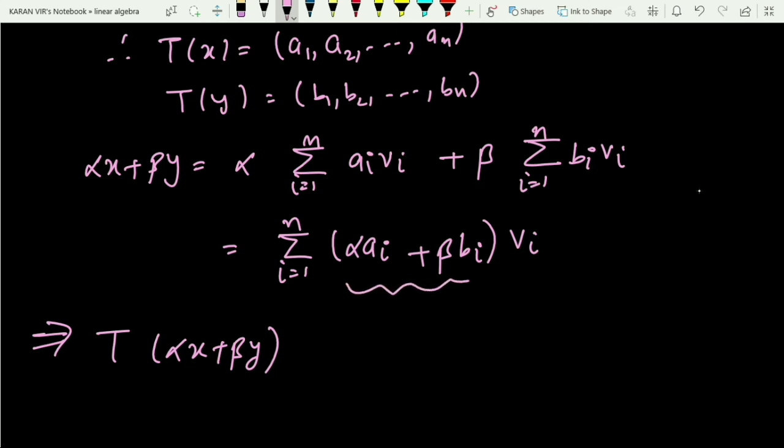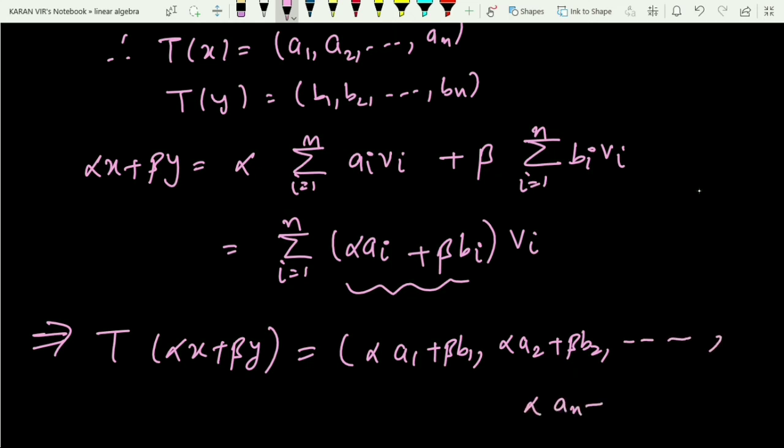So how have we defined any T of x? That is getting mapped to the scalars in the tuple form. So it will be getting mapped to alpha a1 plus beta b1, comma alpha a2 plus beta b2, comma and so on to alpha an plus beta bn, right?